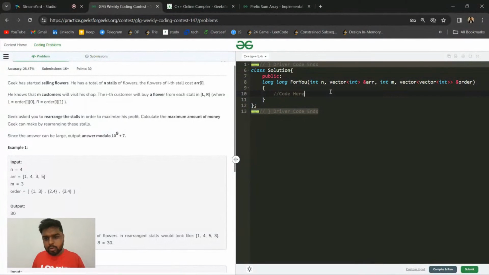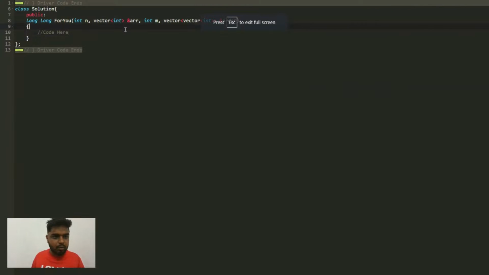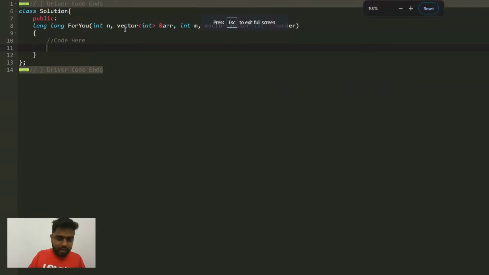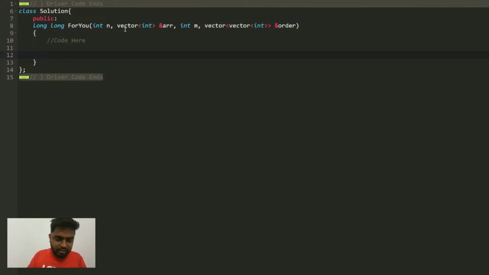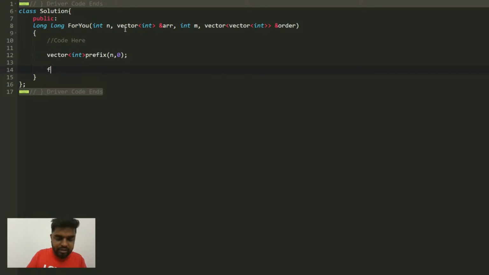Right. So understand one thing, what we will be doing here is, I will take a prefix array. Let's say vector of int, and I'll take a prefix array here of size n. Initially, I'll mark every element as 0. Then after that, we'll iterate.